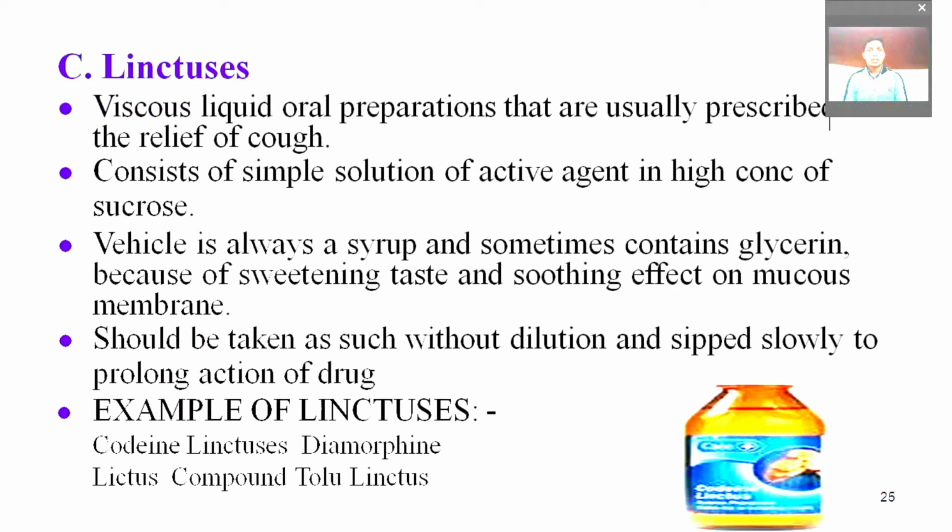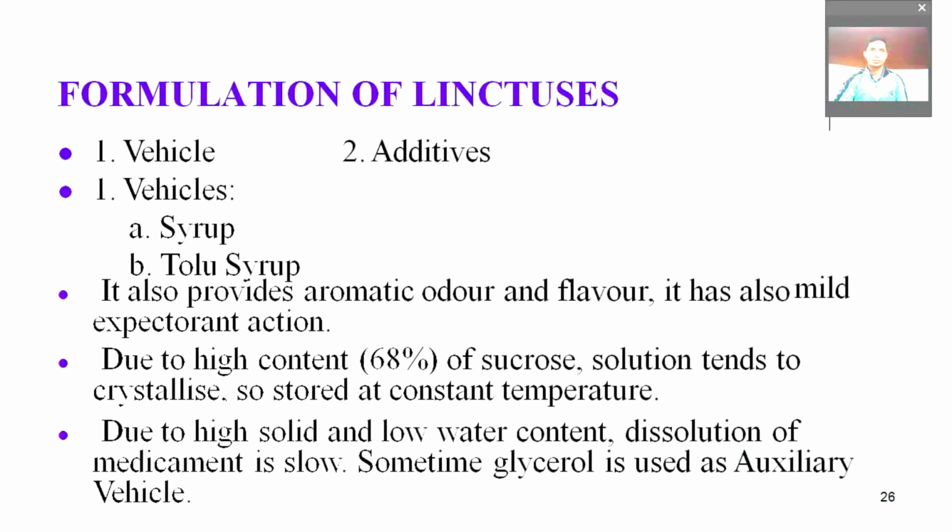They can be taken without dilution and sipped slowly to prolong the action of the drug. So the active medicament is spread throughout the buccal cavity, where it relieves the cough. Some examples of linctuses are codeine linctus, diamorphine linctus, linctus compound, or tolu linctus.